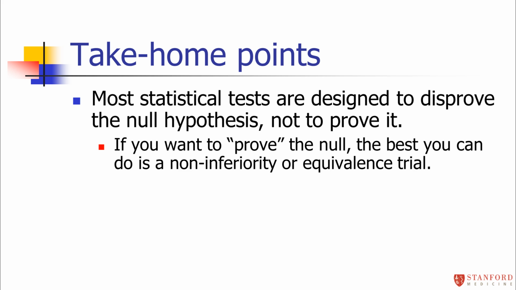Take-home points here. Most statistical tests are designed to disprove the null hypothesis. They are not designed to prove it. So when your p-value is not statistically significant, you don't want to conclude that that's a proof of no effect. If you want to prove that something doesn't have an effect, or that two groups are not different, if you want to prove the null, you're going to need to run an entirely different type of study, something called a non-inferiority trial or an equivalence trial. That's a topic for another day, but that's the only way that you can really, at the end of a study, conclude that two groups don't differ.